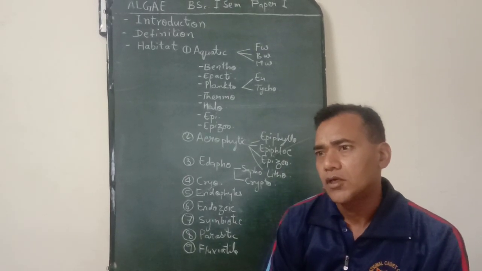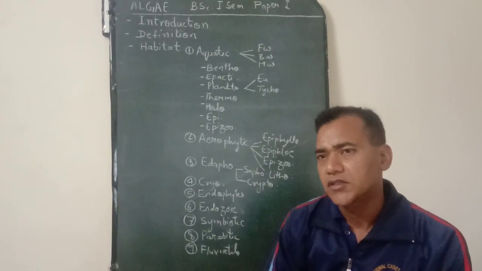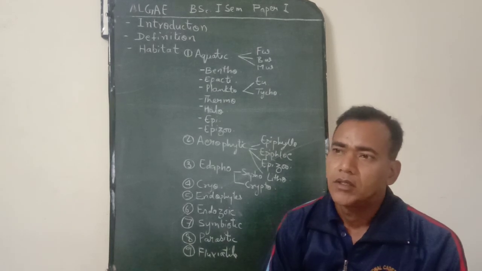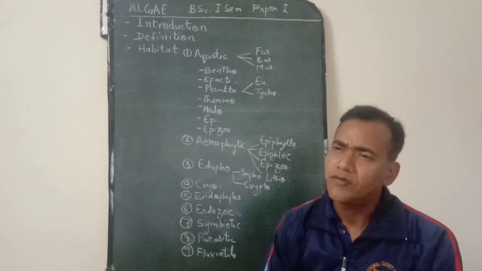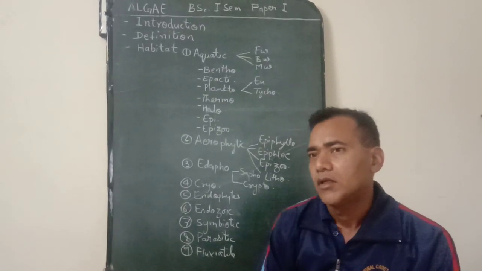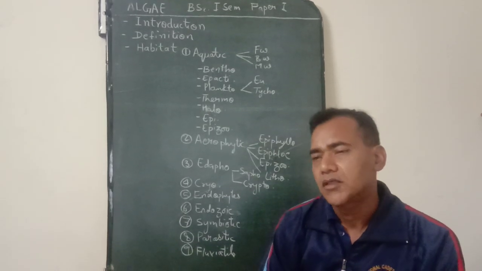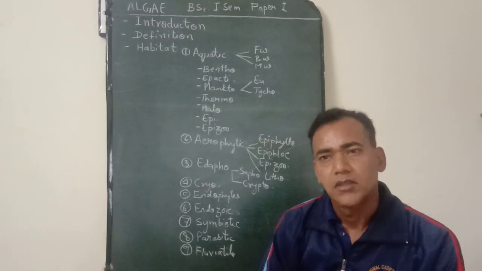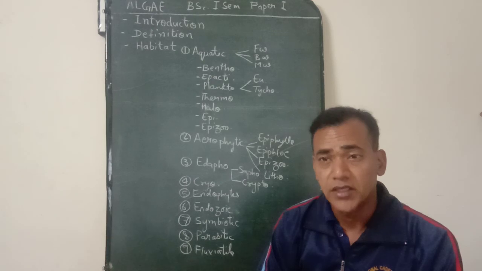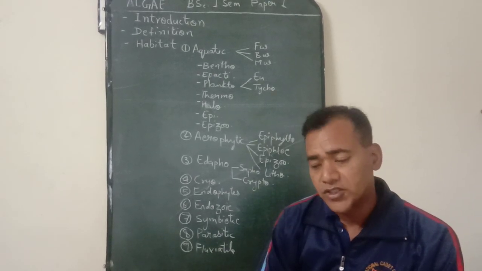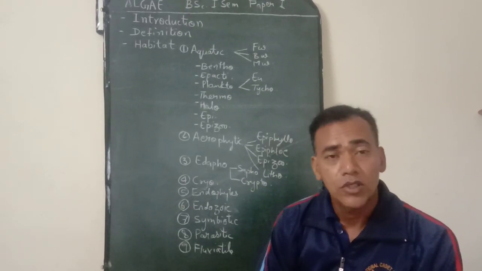So after looking at all these definitions, we can conclude the definition of algae in a very simple manner. These are chlorophyllous, spore-bearing thallophytes in which sex organs are not jacketed.